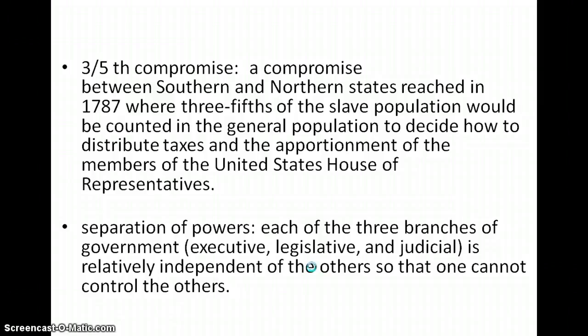Separation of powers. Each of the three branches of government, executive, legislative, and judicial, is relatively independent of the others so that one cannot control the other.